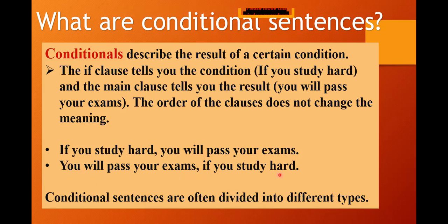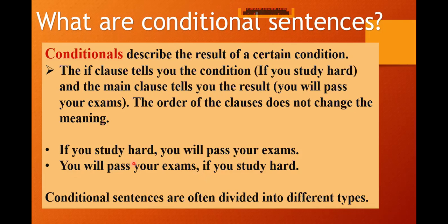Now there's a certain pattern of writing a conditional sentence, that is, after giving one of the clauses, whether it's the if clause or the main clause, whichever clause you're writing, you put a comma and then you write the other part. That is, if you have written the if clause first, if you study hard, you put a comma and then you write the result. You will pass your exams, okay? Similarly, you will pass your exams, comma, if you study hard. This comma plays a main role here because it separates the condition from the result, the if clause from the main clause, okay?